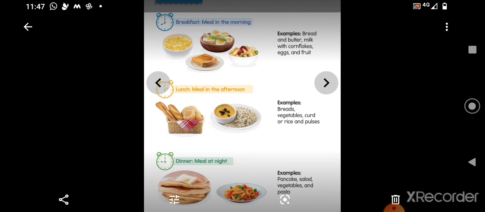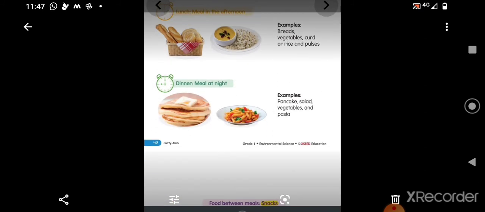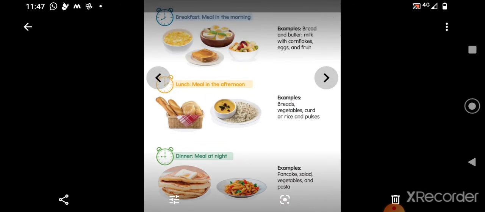See the lunch, children? Pictures and the words. Examples: breads, vegetables, curd or rice and pulses. Dinner, you see, children? Pancakes, salad, vegetables and pasta. Pancakes are like our roti, children. So 3 meals a day, breakfast, lunch and dinner, are the main meals of a day.